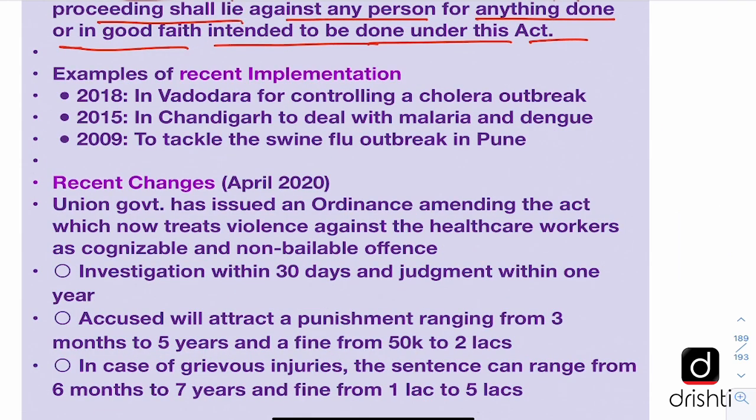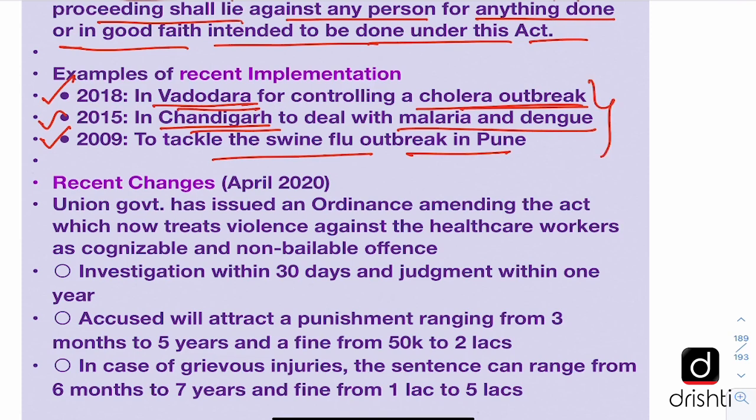Now there have been examples of recent implementation. In 2018 it was used in Vadodara for controlling a cholera outbreak. In 2015 it was used in Chandigarh to deal with malaria and dengue. In 2009 it was used to tackle the swine flu outbreak in Pune. This Epidemic Diseases Act 1897 has been in news during this COVID-19 pandemic. But it is not that it has been used for the very first time. This has been used by various state governments for controlling the outbreak of diseases.